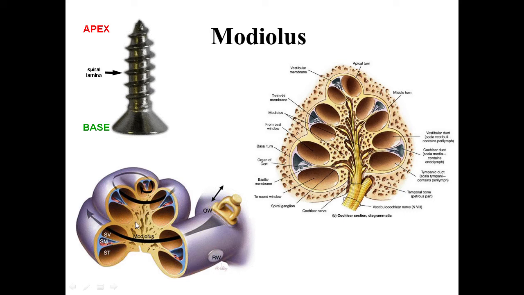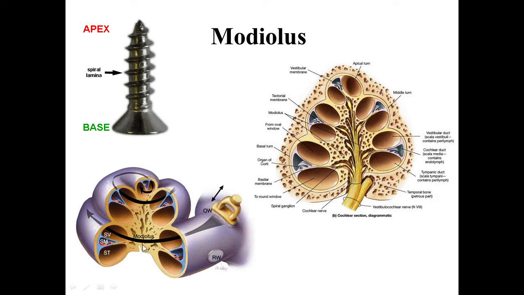Now in this picture, it is clearly seen, this is the cochlea. You can see the cochlear canals, and in the center of the cochlea, you can see the modiolus. This modiolus has an apex and a base, and this base consists of many foramina, and through these foramina the fibers of the cochlear nerve emerge out.